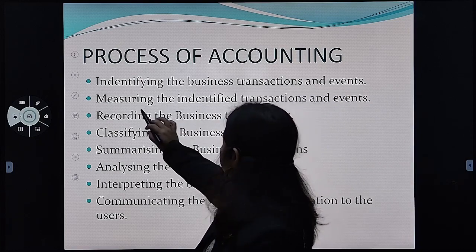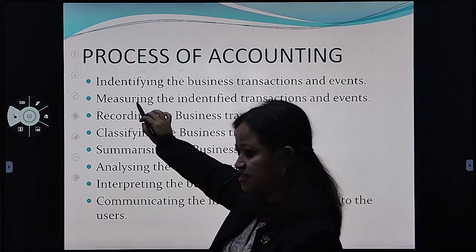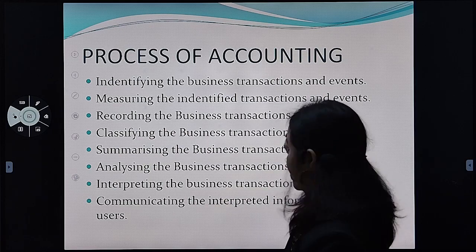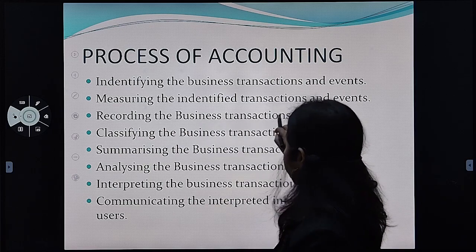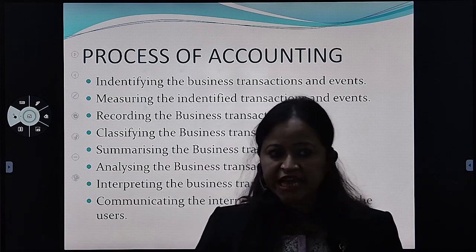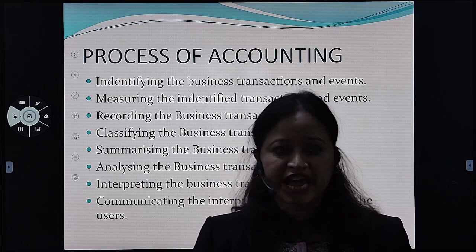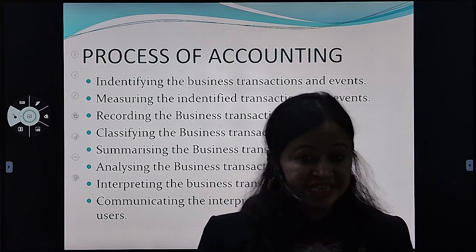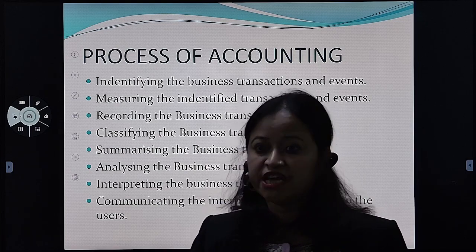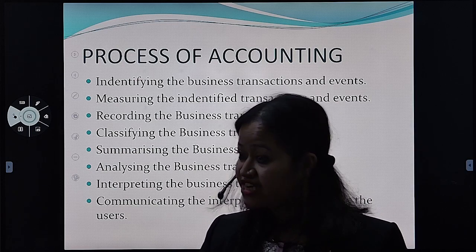Second one is measuring the identified transactions and events. Those are measured. Then all those are recorded. That is recording the business transactions. So recorded in journal with the help of source documents. Source documents mean memo, cash memo, vouchers, invoice. When you go to buy something in the market, they will give you a cash memo. So that is a source document.